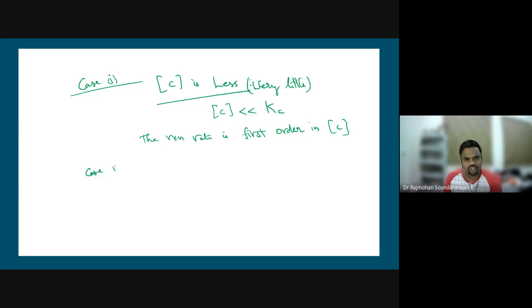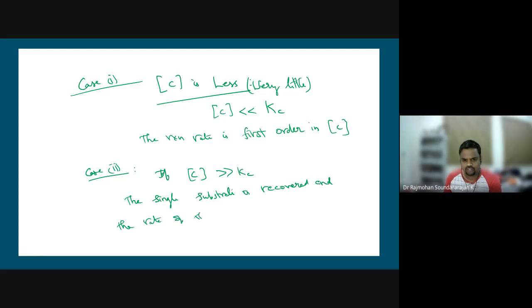And we have case 2, where the concentration of the cofactor is very much greater than this Kc, that is, when the cofactor concentration is very high, then the single substrate kinetics is recovered and the rate of the reaction is independent of cofactor concentration.